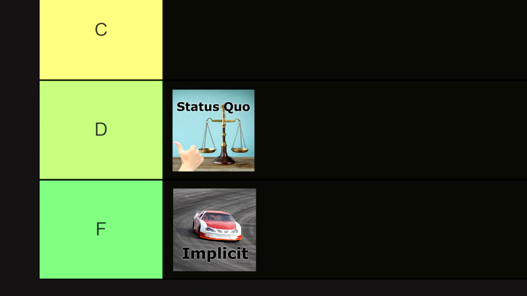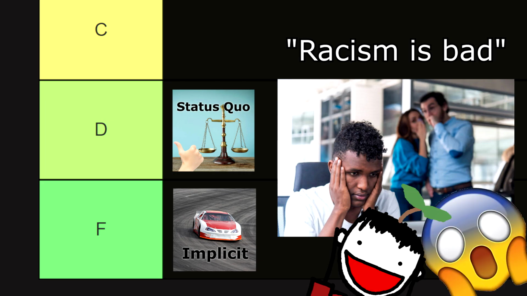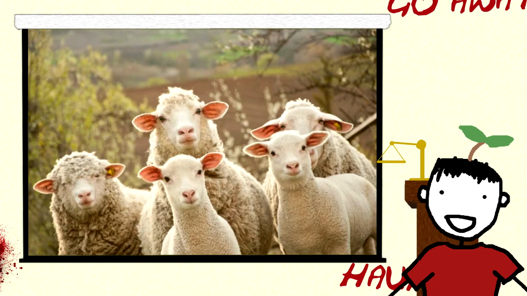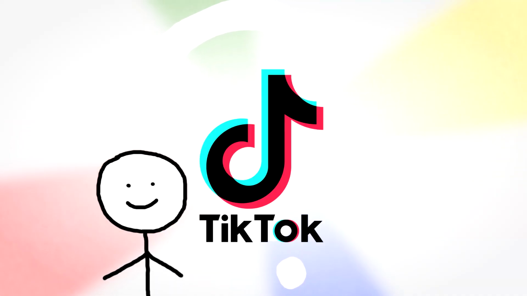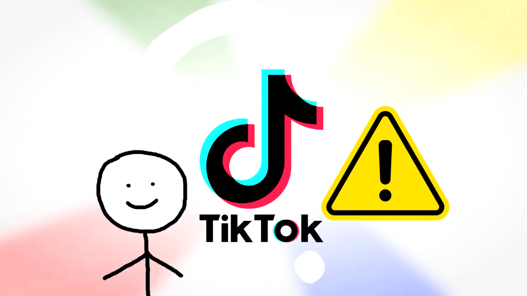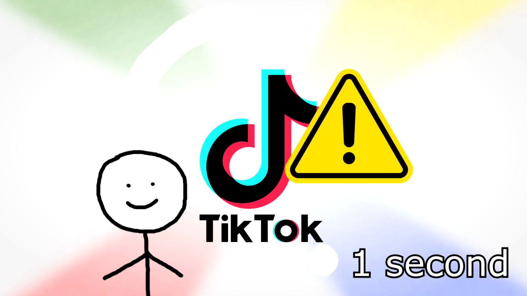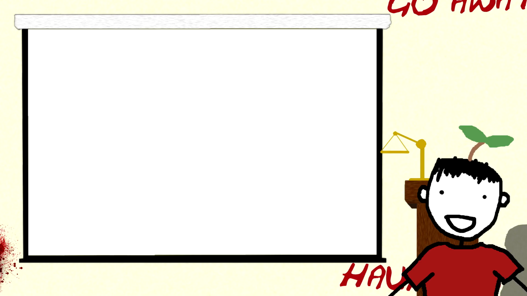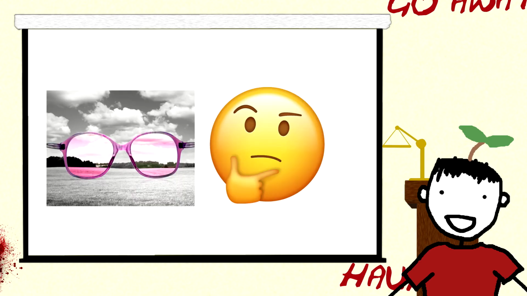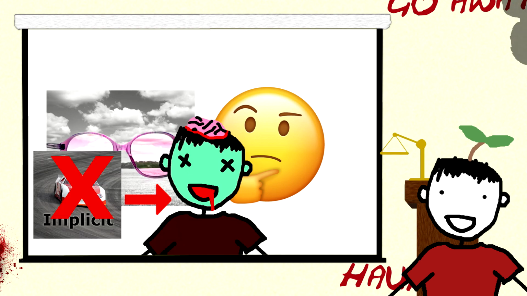Sorry to break it to you, but racism is bad. A group might share similarities, but only to a limited extent. For example, not all TikTokers have an attention span of 1 second. Some have attention spans of up to 3 seconds. No two persons are the same, even twins have different life experiences. Also, the assumptions and biases in this video don't apply to every person.